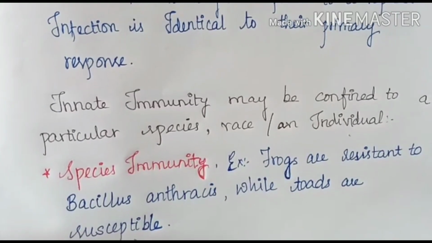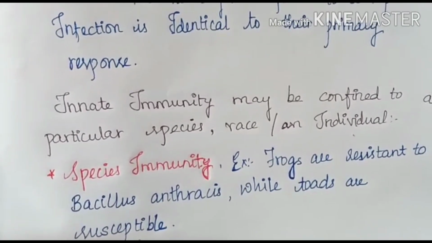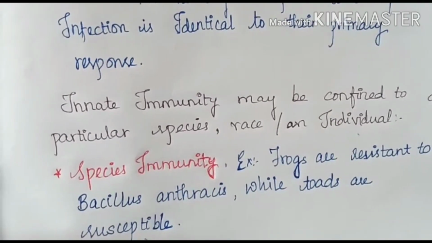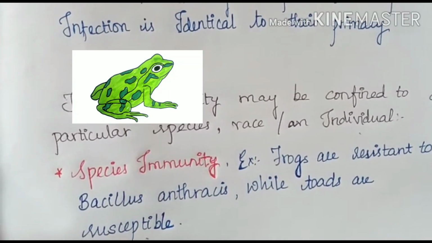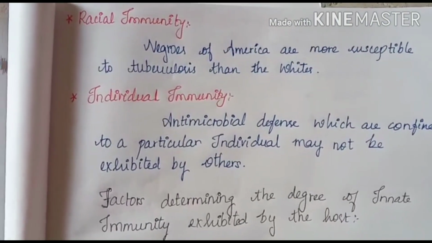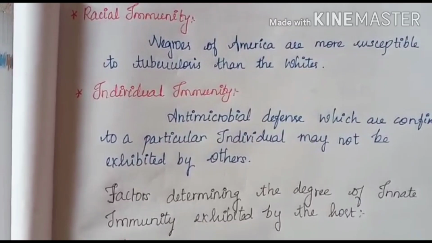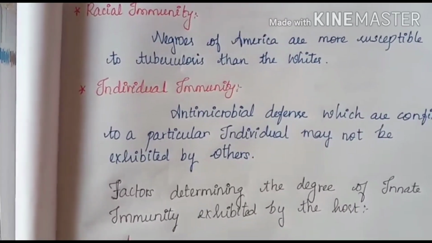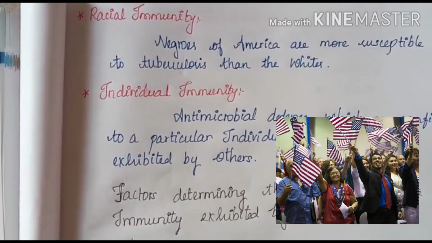Innate immunity may be confined to a particular species, race, or individual. Species immunity is the innate immunity towards a microbe exhibited by all the members of a given species. For example, frogs are resistant to Bacillus anthracis, while toads are susceptible. Then we see racial immunity. Sometimes the innate immunity is confined to a particular race and may be absent in other communities. For example, Negroes of America are more susceptible to tuberculosis than the whites.